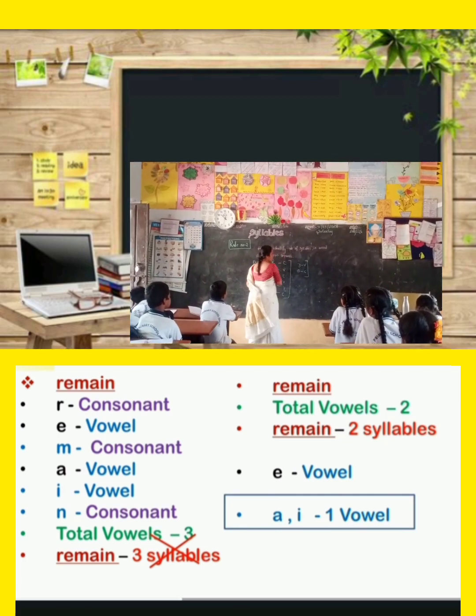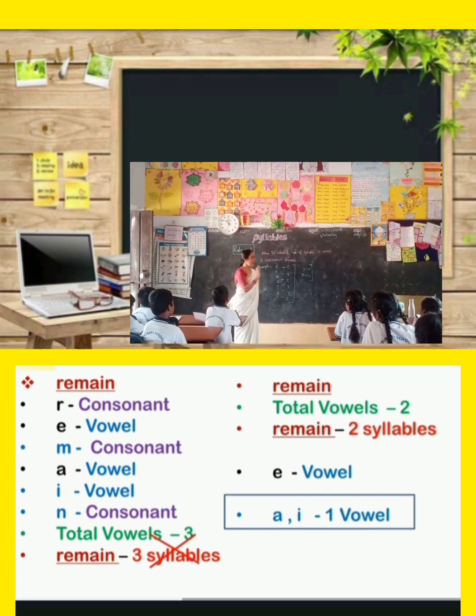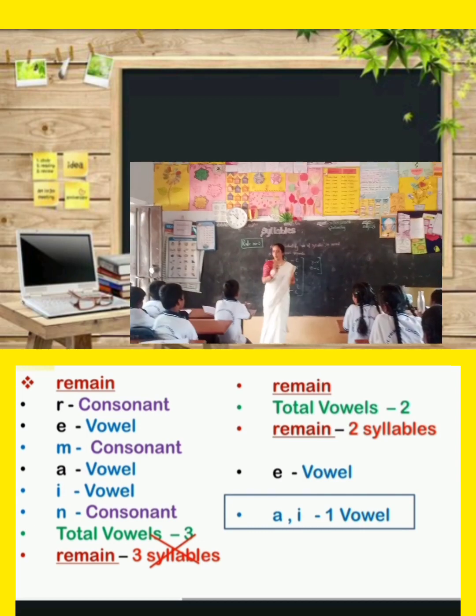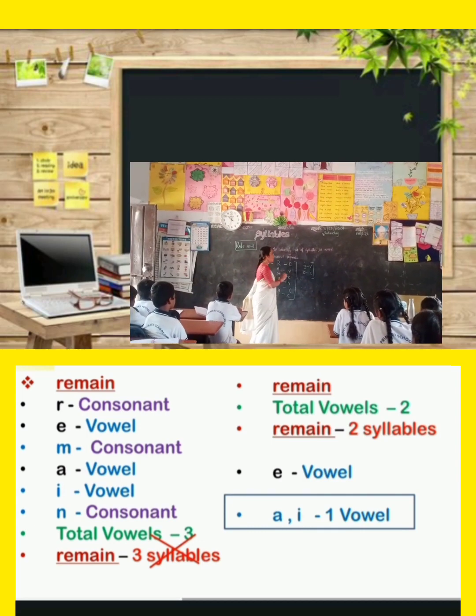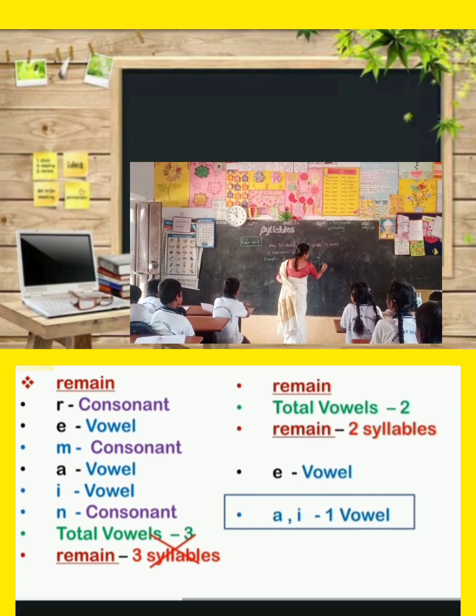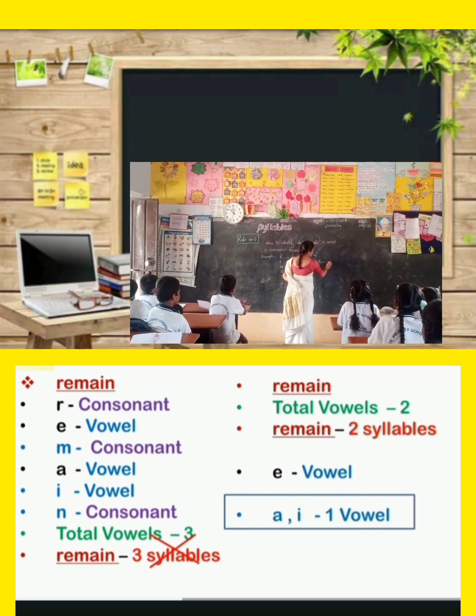Okay. How many syllables in this word? 3 syllables. Yes. According to the first rule, 3 syllables in this word.